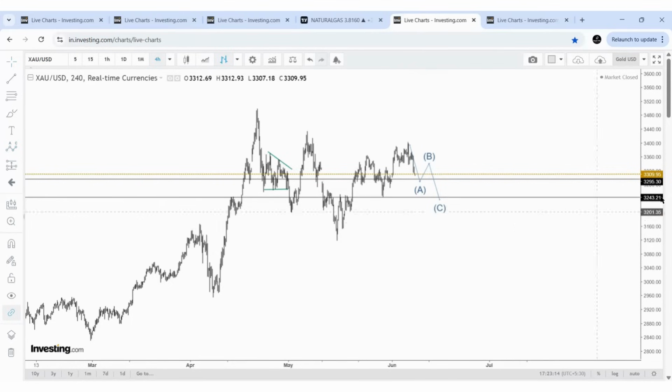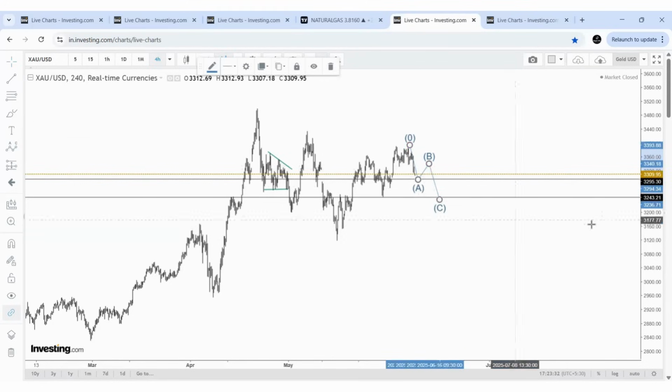So the initial support can be 3,295. We need to see how it is coming there. If it comes directly to 3,295, we need to see the other things. But if it comes after a small pause, then it can be just a wave A and wave B bounce right from here, and C may proceed to 3,243.